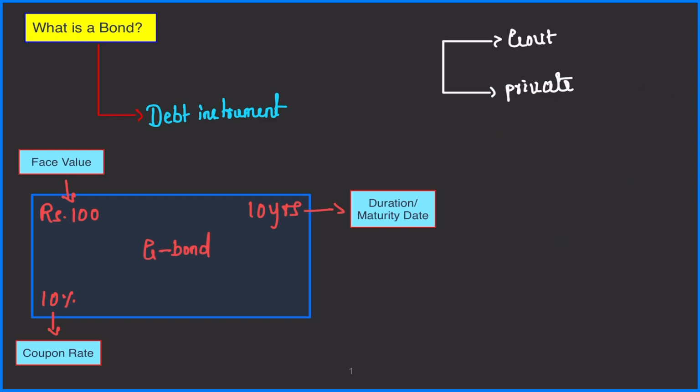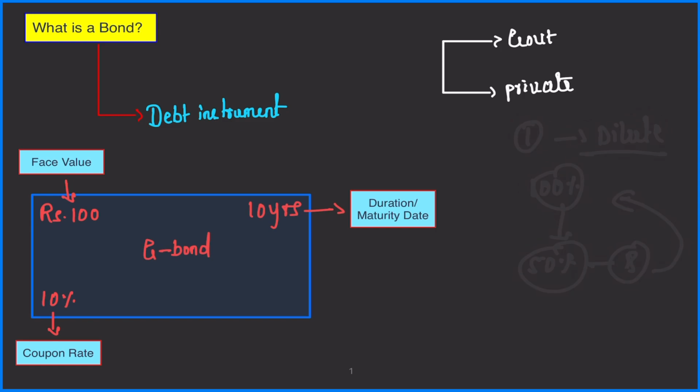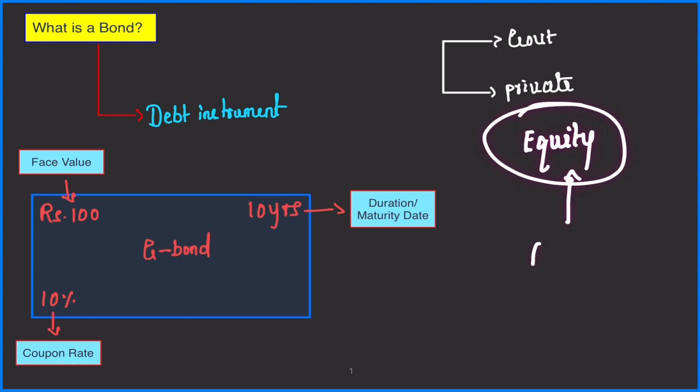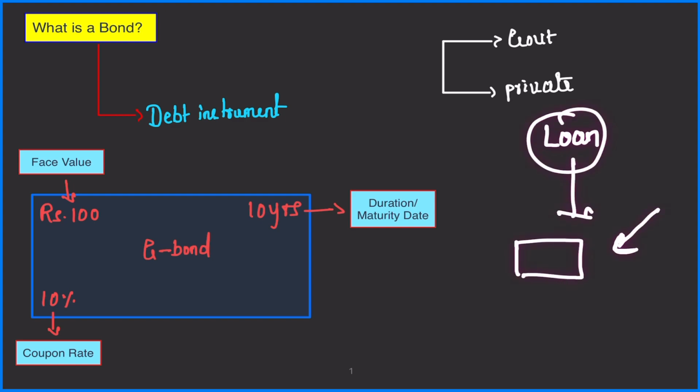Person A has basically three options. One, he can dilute his ownership, right? For example, if he is currently 100% owner of the company, then he can give 50% of his company to person B and take money and expand his company. This type of financing is called equity financing. What is the meaning of equity? Equity means partnership. Second mode is taking a loan from a bank, right? You can go to a bank and give something as collateral and get the money and expand your business.